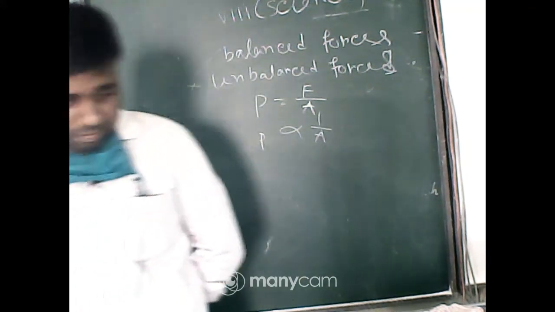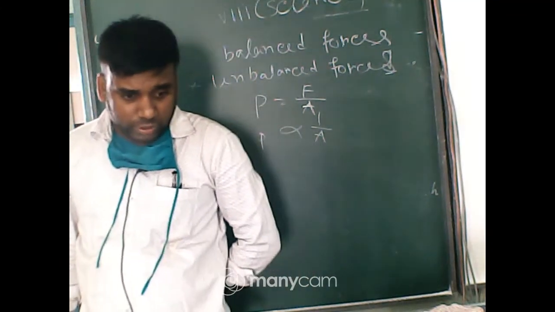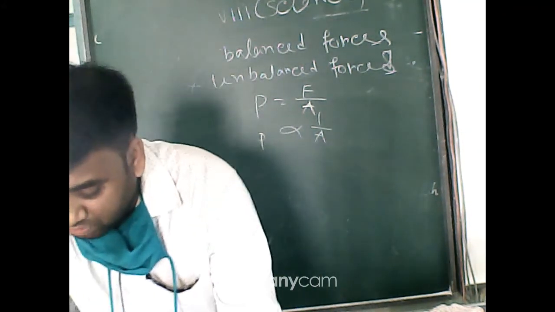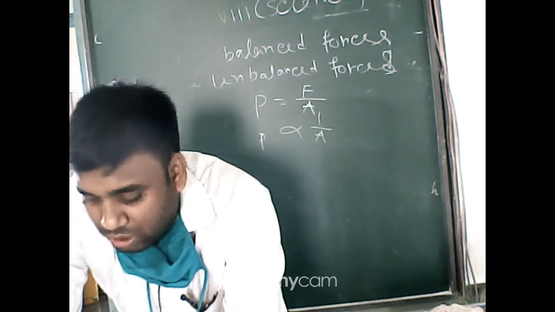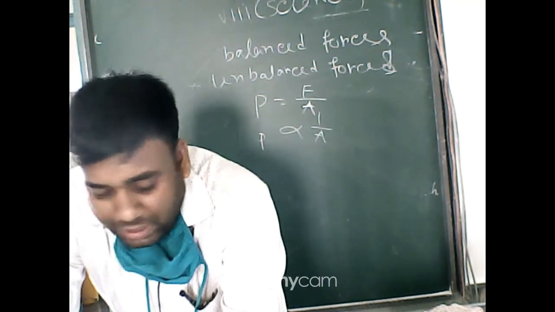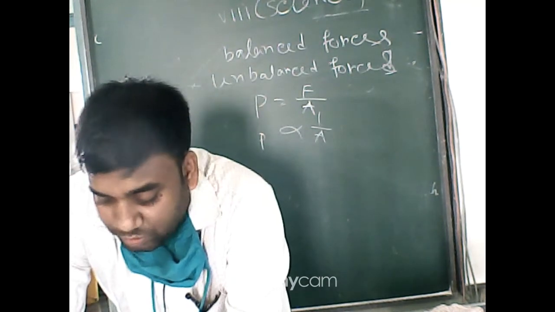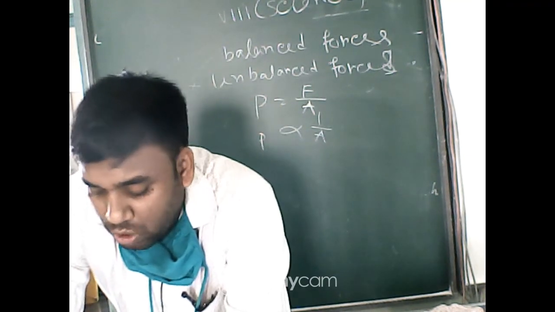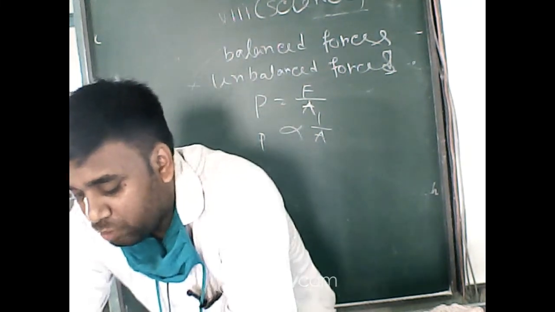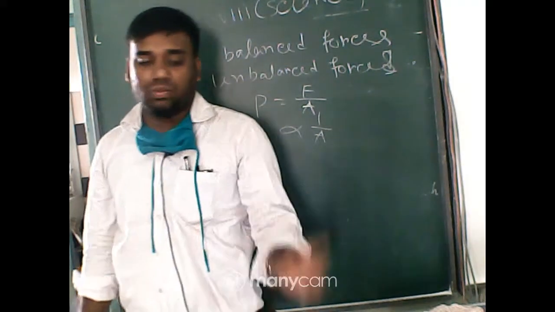Okay, next question. This is an explanatory type question. Why is it easy to cut fruit with a sharp knife as compared to a blunt knife? It's a very easy question. I have also discussed the reason. Tell me the reason in one sentence.